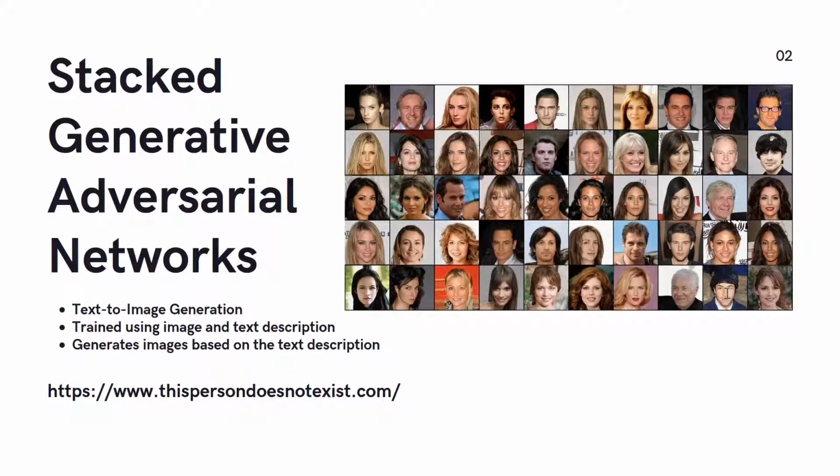So what is Stacked Generative Adversarial Network? It is a model that allows text to image generation. This is done through training the network using a set of images and text analysis which describes the image, and hence the model is able to generate images based on a text description using a generative adversarial network and are completely fake. If you look at the image to the side, you will not be able to recognize any of the faces because these faces have been generated using a GAN or generative adversarial network and do not exist or are not real in nature to begin with.